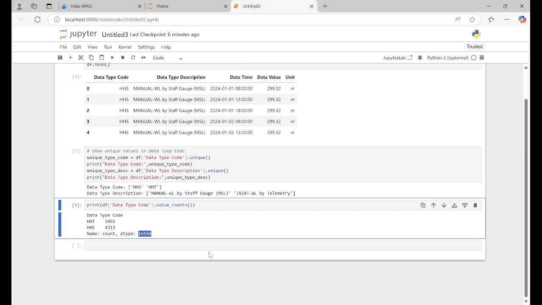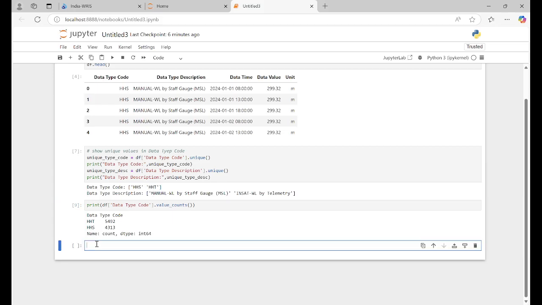Similarly, you can do it for data type description. Do print df data type description dot value_counts.